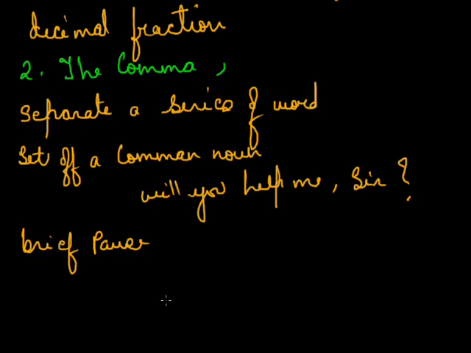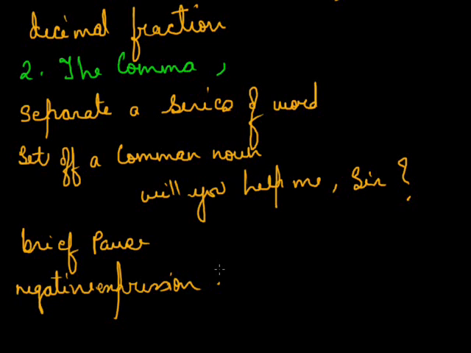Do not hire a taxi, walk on foot. So I'm using a comma with a brief pause to show the differentiation between the two sentences, because both of them convey different meanings. It is also used to indicate the affirmative or the negative expression. This is the use of the comma.